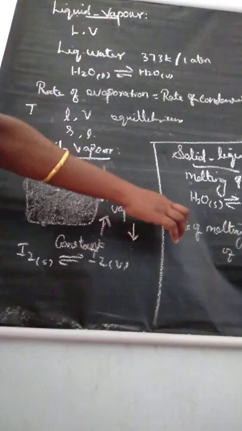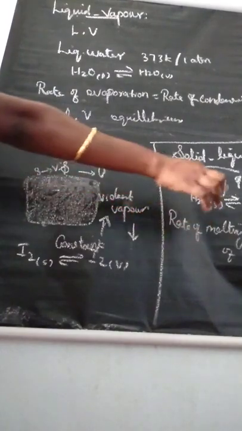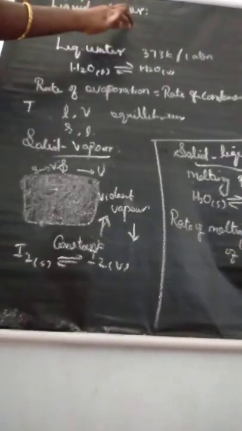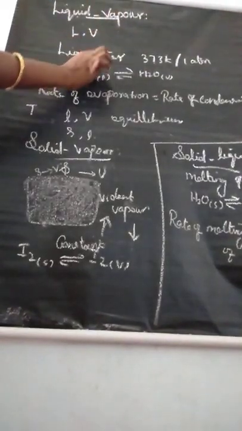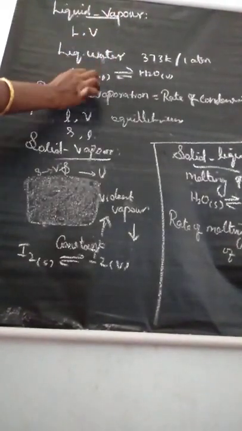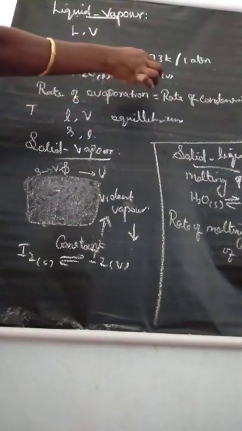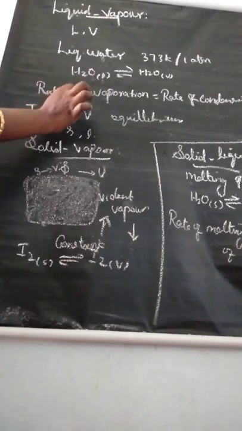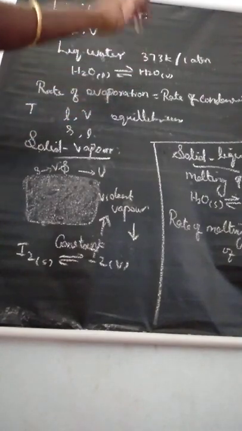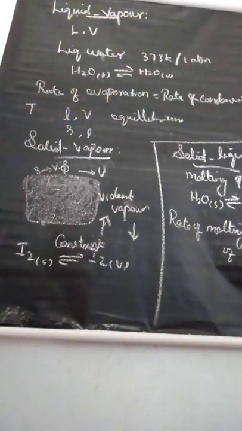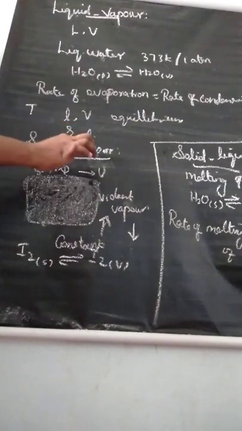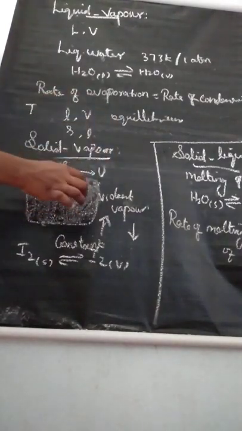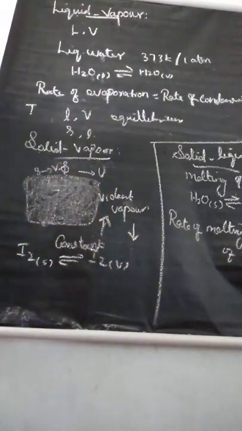Definition: rate of melting is equal to rate of freezing. Same way liquid vapor equilibrium, there you consider the example liquid water. Liquid water is converted to water vapor. Rate of evaporation is equal to rate of condensation. Then one more equilibrium reaction, solid vapor. There iodine solid is converted to iodine vapor. Understand?